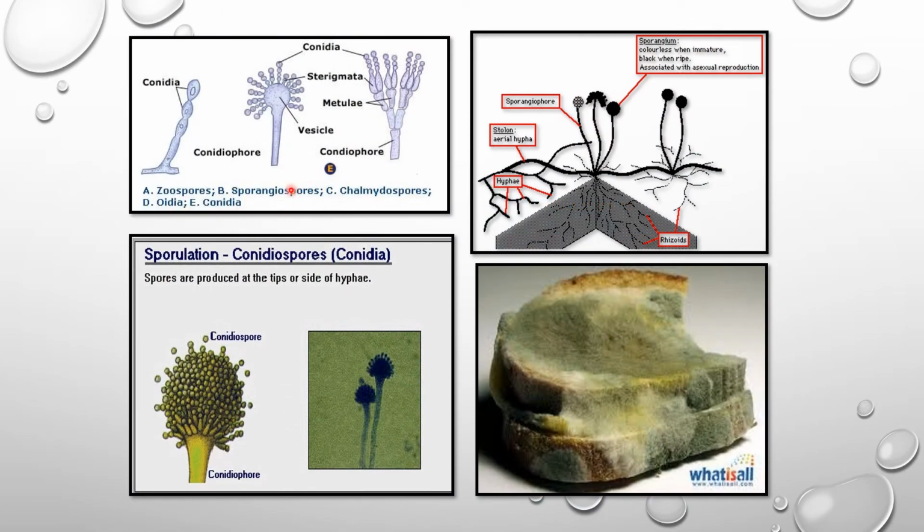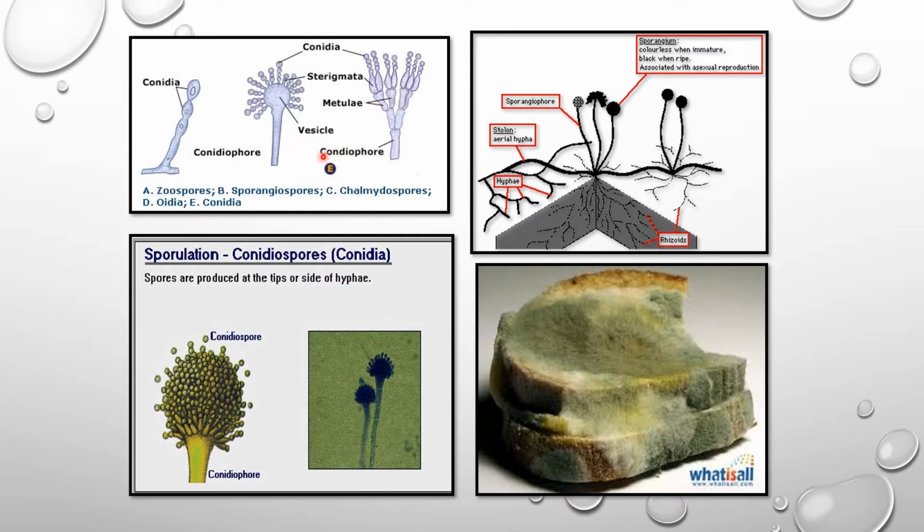There are certain modes of reproduction. Here I have taken some examples of the asexual mode of reproduction, in which some fungi reproduce asexually by the sporulation process. Here also spore formation is taking place. In the case of Aspergillus also there is spore formation, and the specific name of those spores is conidia.